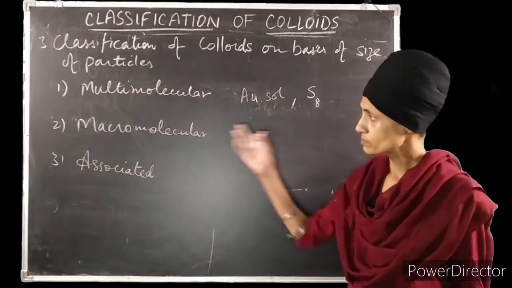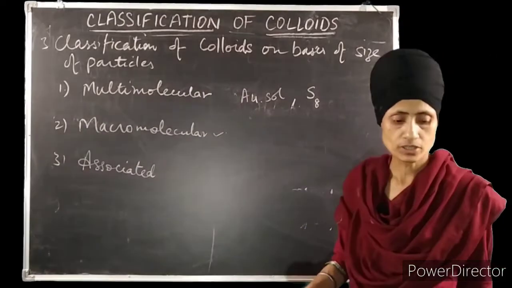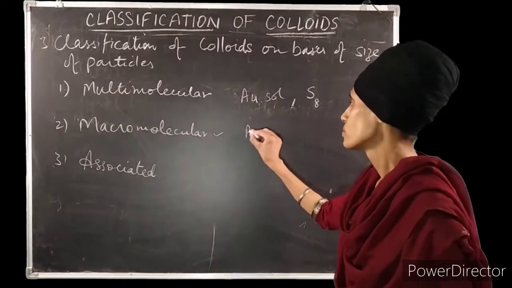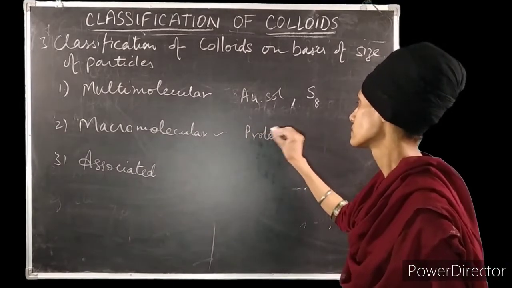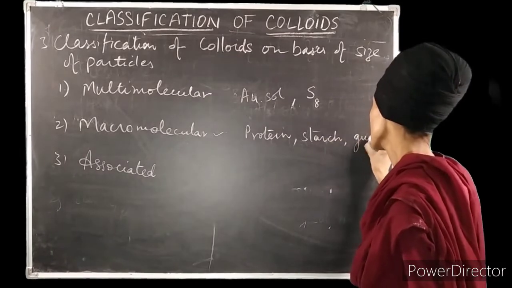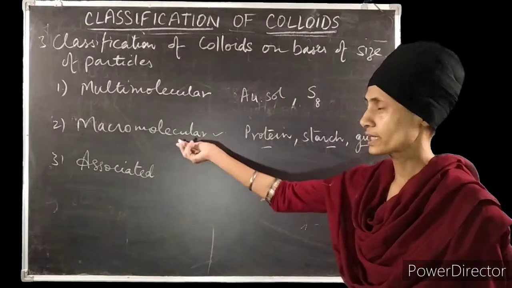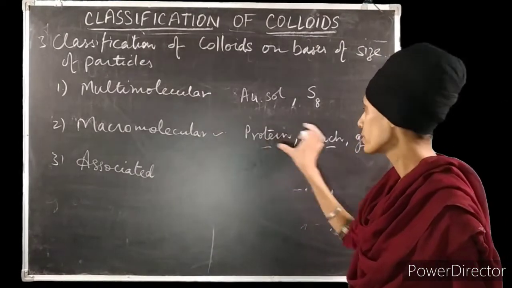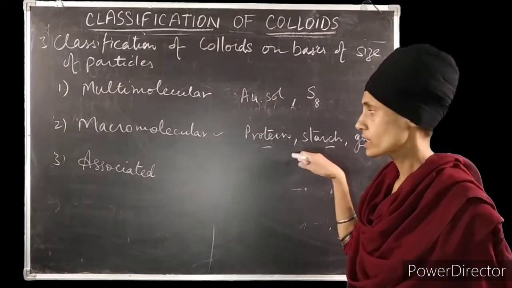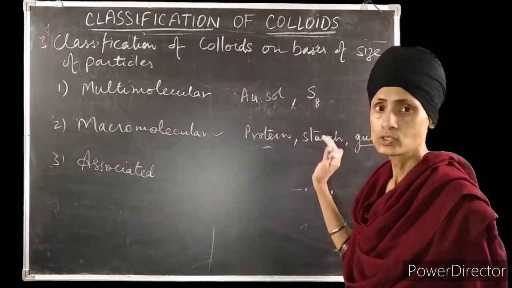Next comes macromolecular. Macromolecular colloids are those colloids in which the particle size is very big, as in the case of proteins, starch, gum, etc. There are polymers also which fall in this category. These are very big particles which fall in the range of colloidal particles. That's why when they are mixed in the dispersion medium, they form colloidal solutions.